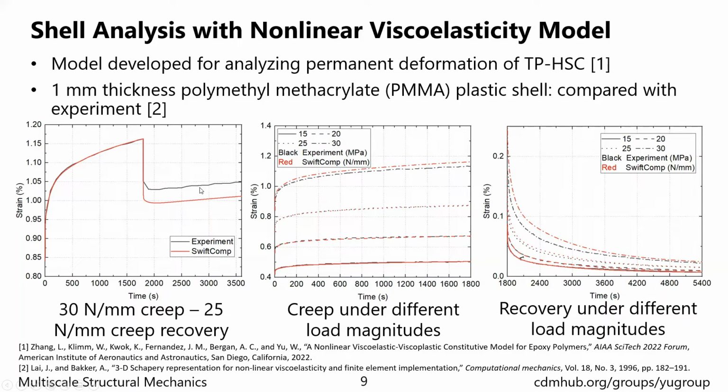A possible reason of this is that during the creep step, the experimental specimen already has some plasticity deformation, but our model only has the nonlinear viscoelastic part. And then we also compare the result of the creep recovery with different load magnitude. We can see that in the creep step, the nonlinear SwiftComp matches very well with the experiments, especially for lower load magnitude. And in the creep recovery, we can see some errors, but it is still acceptable.